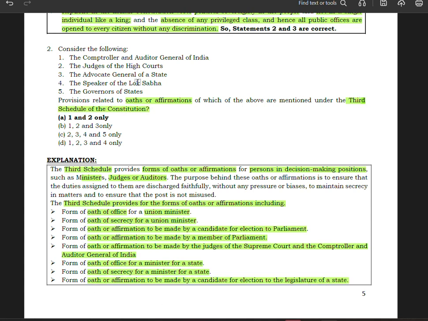So these are the things which are given in the third schedule. Governors, you don't have that, so 5 has gone. So C, basically, you are able to eliminate. 4 is also not there, so D has also gone, and 3 is also not there, so A is the correct answer. Now let us revise it again.